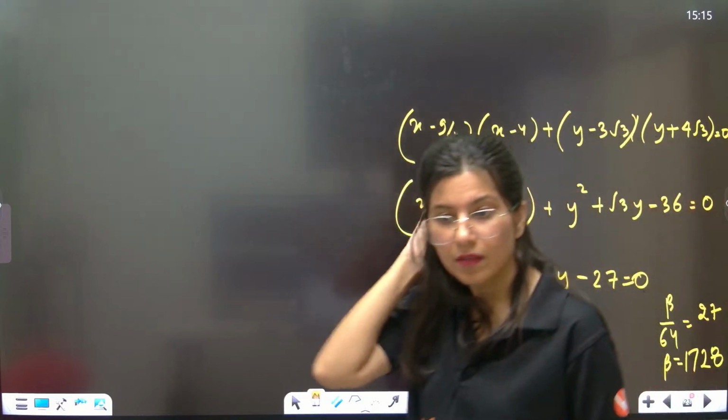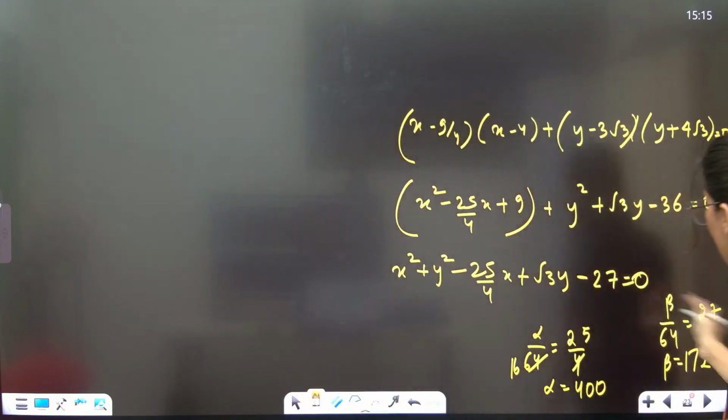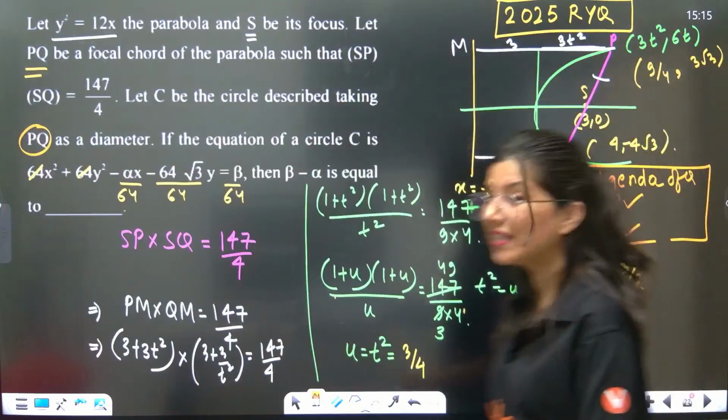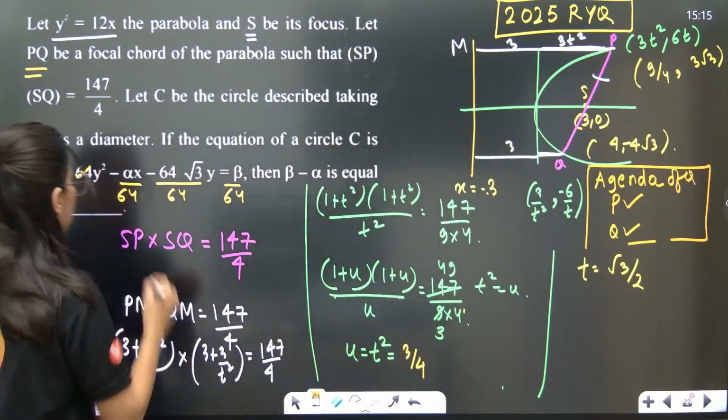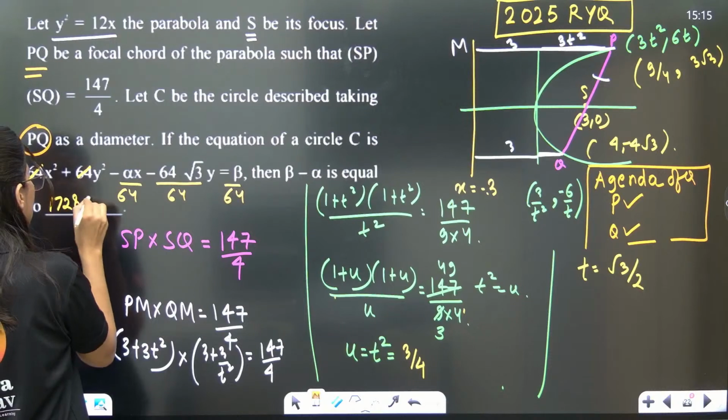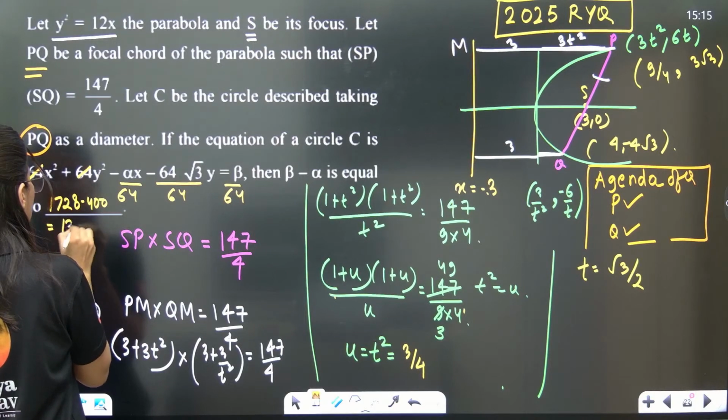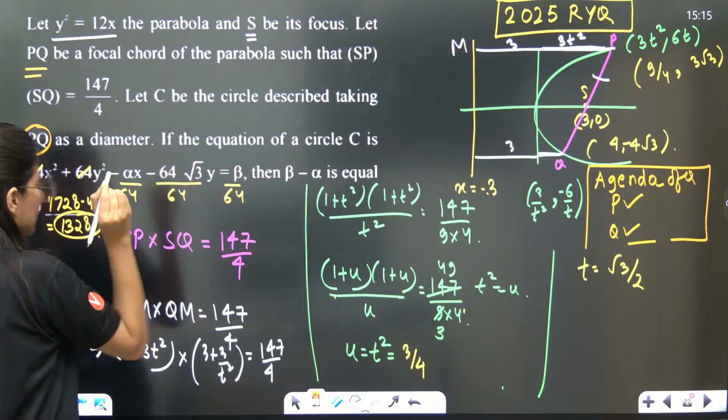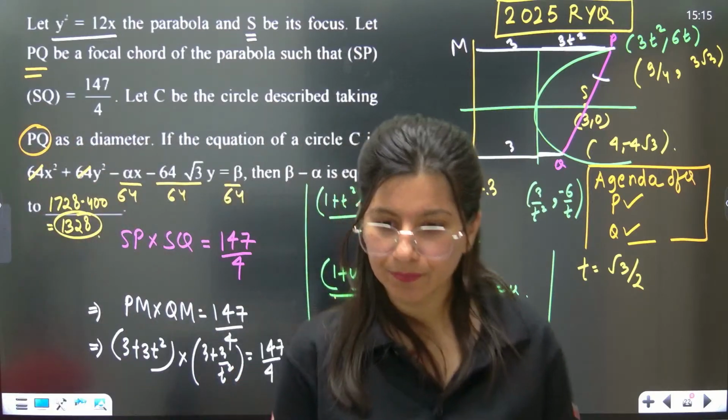Okay. 1728. Now 1728 minus 400. 1728 minus 400 will give you 1328, which is the final answer of this question. Got it?